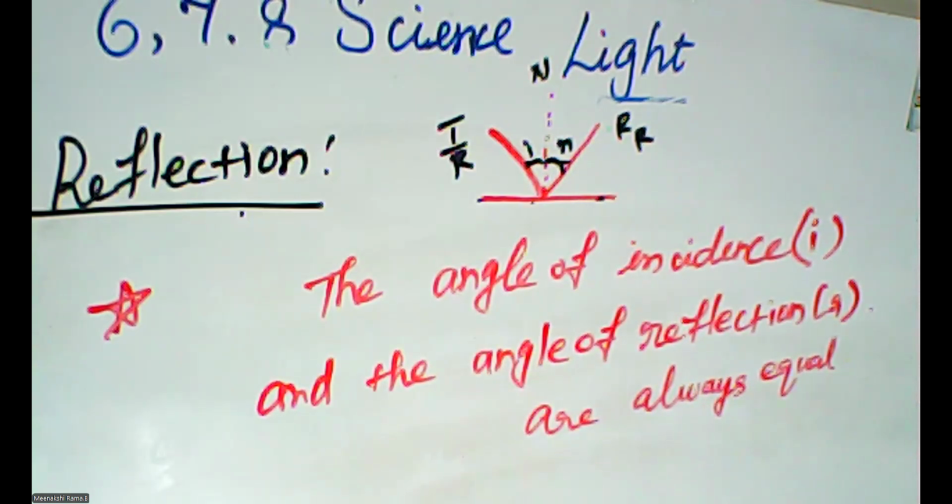Please go through the topics: what light energy is, the properties of light, the main property, reflection, how reflection occurs, and how the light is bent. Go through the syllabus in your book also. If there are any doubts, please ask me.